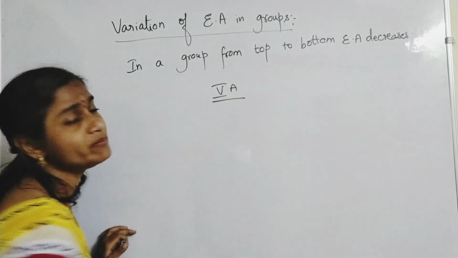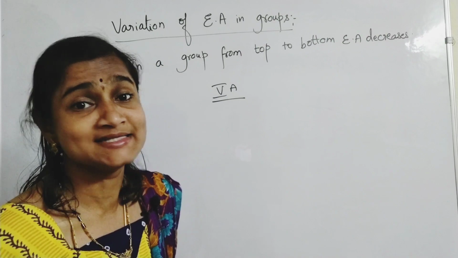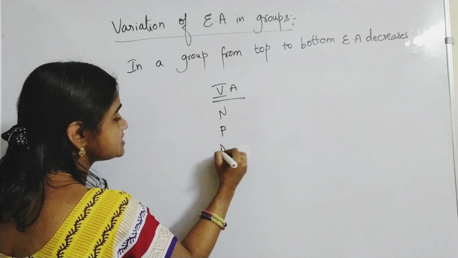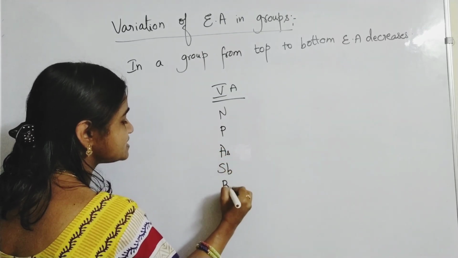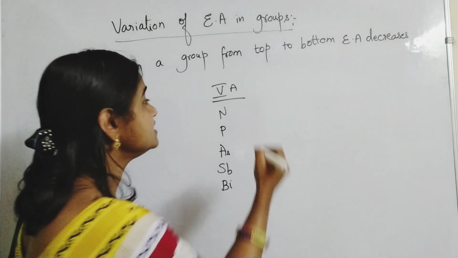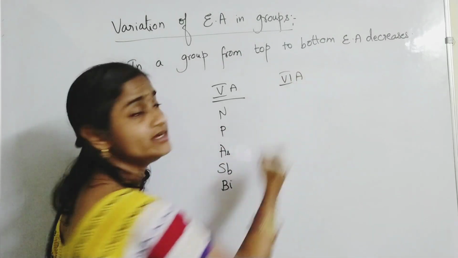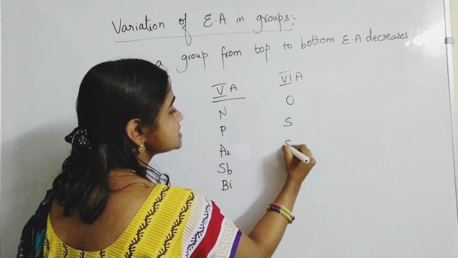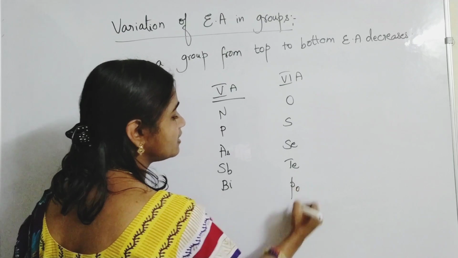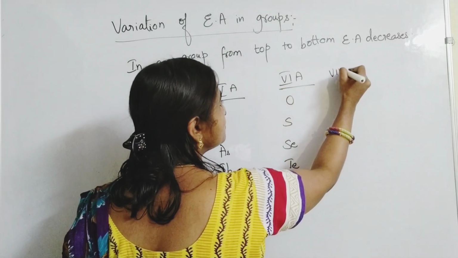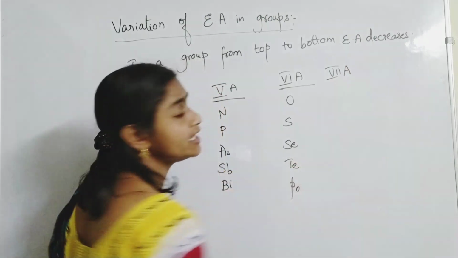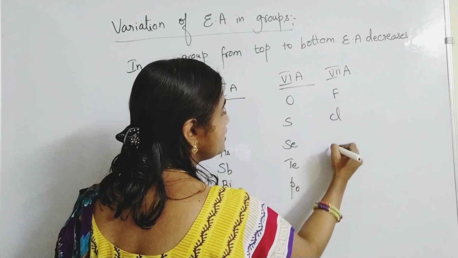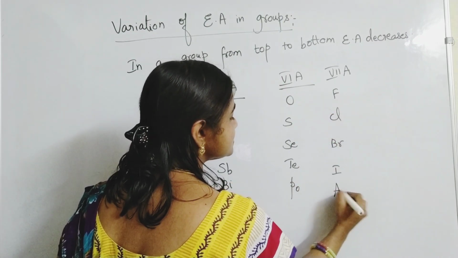So in the 5A group elements you will find non-metals: nitrogen, phosphorus, arsenic, antimony, bismuth. In the same way, in the 6A group elements you will find non-metals: oxygen, sulfur, selenium, tellurium, polonium. And the 7A group elements, halogens: fluorine, chlorine, bromine, iodine, astatine.